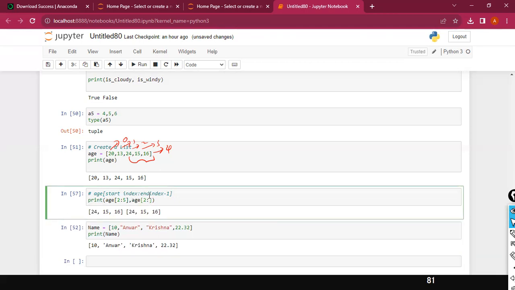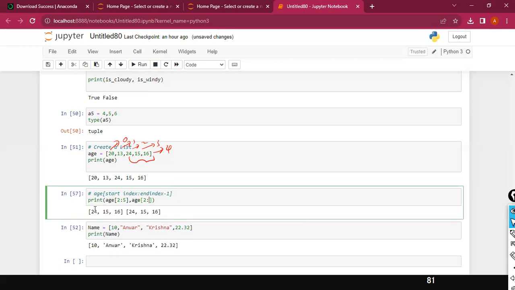But in this case, the end index point minus 1, I did not give. Simply 2 colon I gave. That means display all the values starting from the second position, the index value 2, till the end. This is another shortcut way. You don't have to specify the end. So here I made a mistake, and again I corrected that.